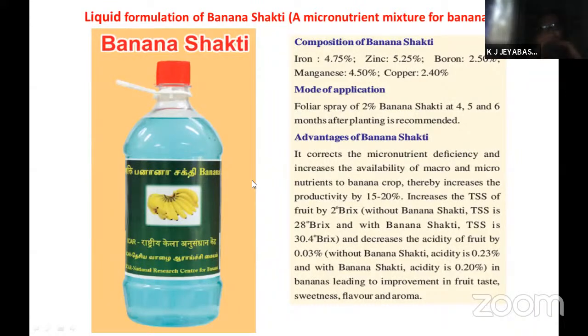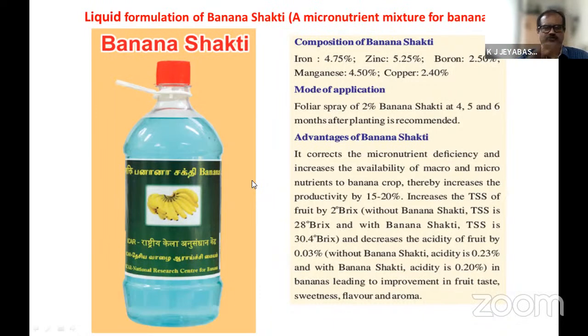In case of micronutrients, we always recommend the foliar spray. I already mentioned why: because of the high pH soil. If the soil pH is more than 8.5 and we apply micronutrients to the soil, all the micronutrients will be fixed in the soil itself and may not be available to the plant. To avoid that, we recommend always going for micronutrients as a foliar spray only. Don't go for soil application, whether the soil pH is more than 8.5 or not. You just go for foliar spray only. Then the use efficiency of all the micronutrients will be very high.